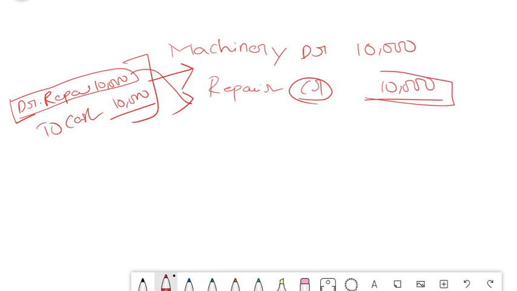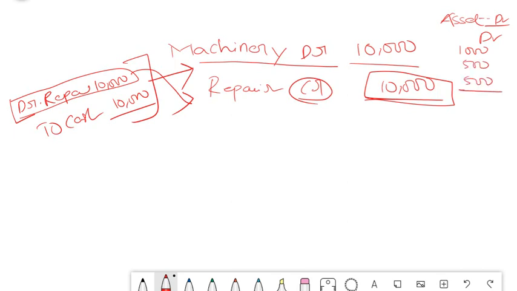So 10,000 we are crediting it, and we are adding the cost of machinery by 10,000, because any asset will have a debit balance. So if we are purchasing something, it should be added, it should be debited. The cost, the installation, and the transportation, everything together will be debited to the cost of your fixed asset or plant and machinery. Hope you understood this concept.